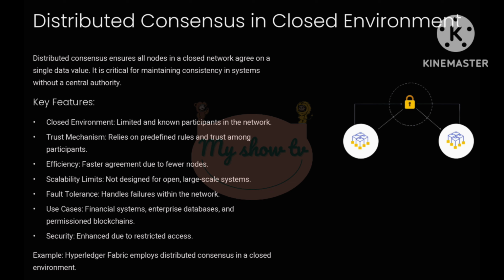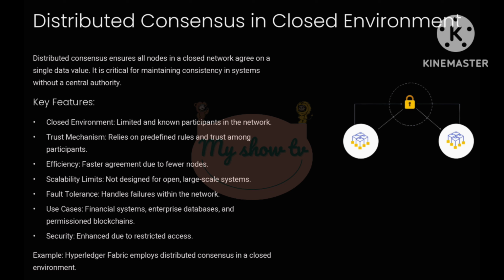Welcome, everyone. Today, we'll dive into distributed consensus in a closed environment, a foundational concept in systems without a central authority. Distributed consensus ensures that all nodes in a closed network, where participants are limited and known, agree on a single data value. Why is this important? Because consistency is critical in systems where multiple entities operate without a central controlling entity. Now, let's break this down further.